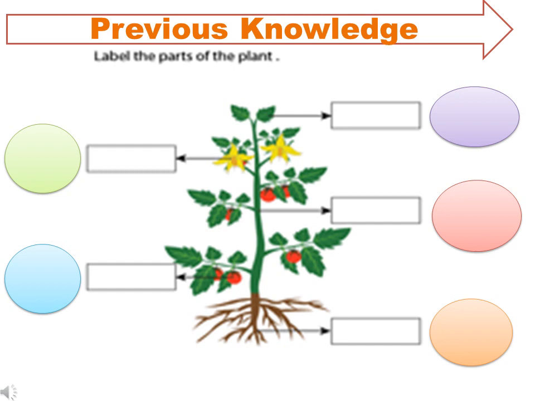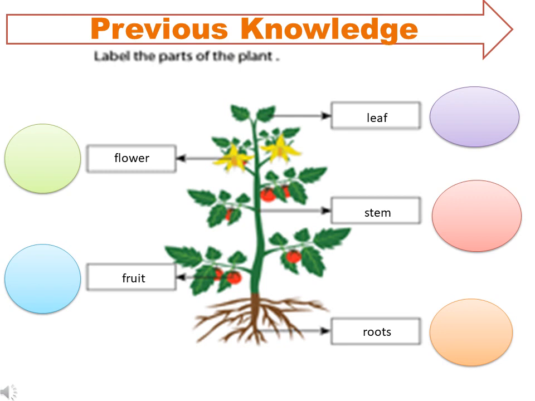Before beginning the chapter, let us recall what we have studied in our lesson 2. This is the picture of different parts of a plant. I hope you can identify them. There are roots, there is stem, there are leaves, there are flowers, and there are fruits.